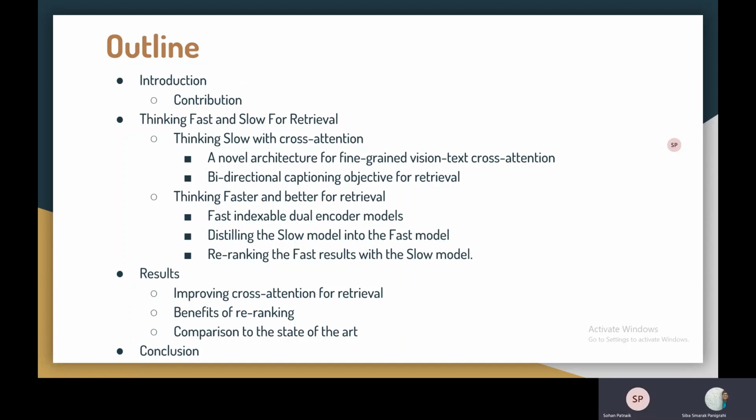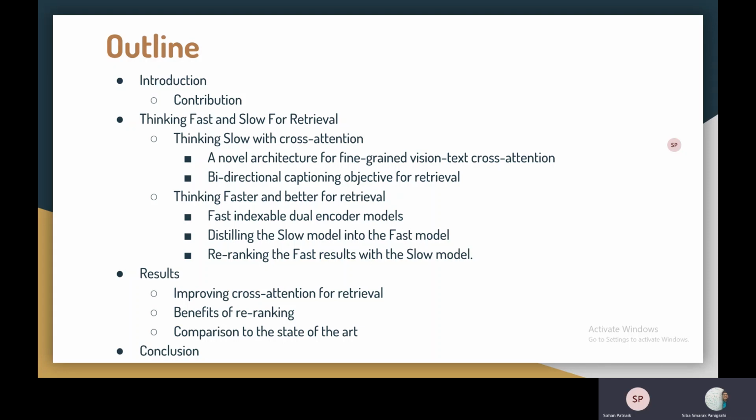So let's see the outline of this presentation. First, we'll introduce you to the concepts proposed by the authors and their contributions. Then there are basically 2 approaches used for this whole retrieval task, the fast and slow steps. We'll deep dive into the slow model that uses cross-attention. The authors proposed a novel architecture for fine-grained vision-text cross-attention. Also, they used a bidirectional captioning objective for retrieving.